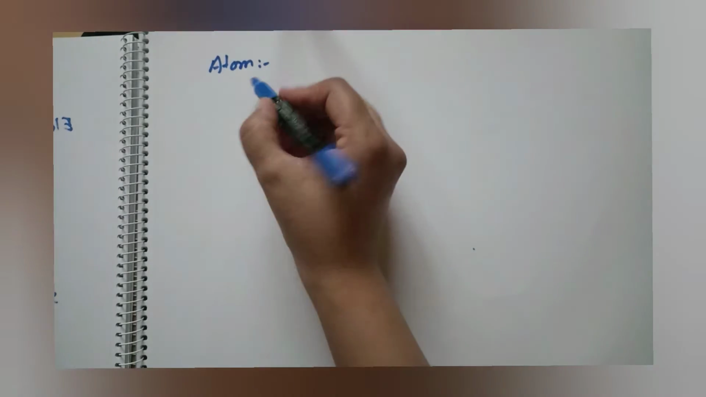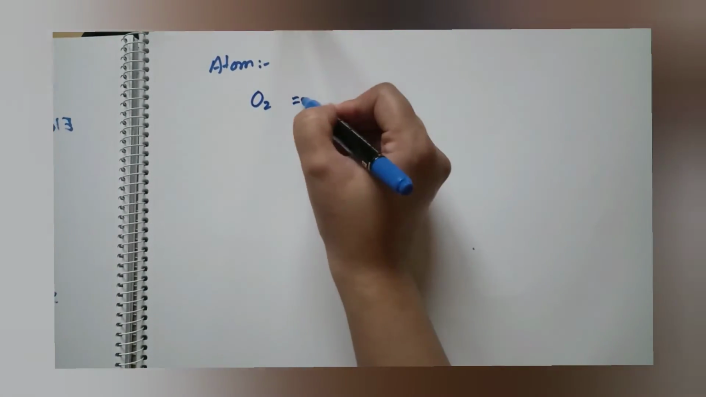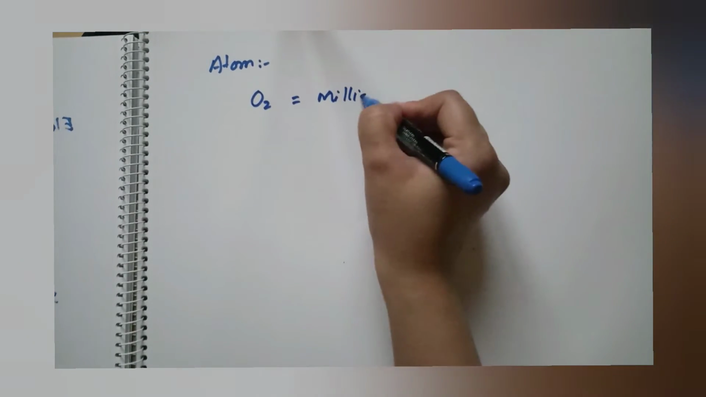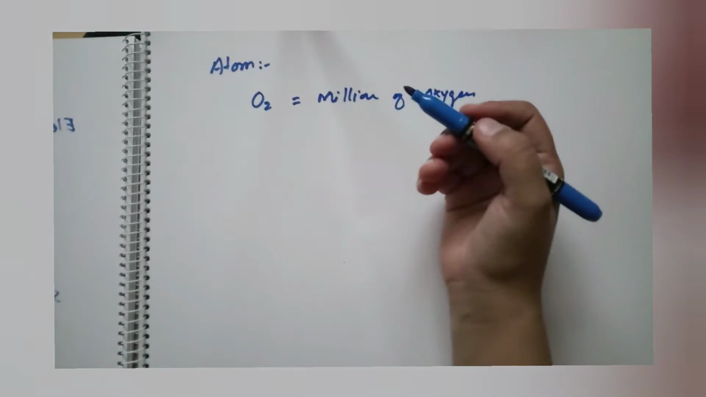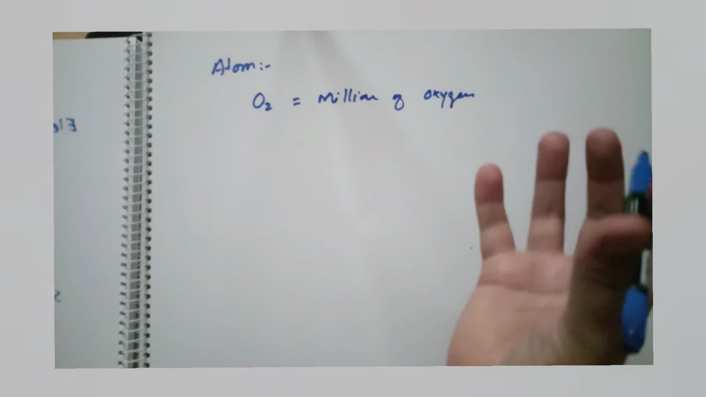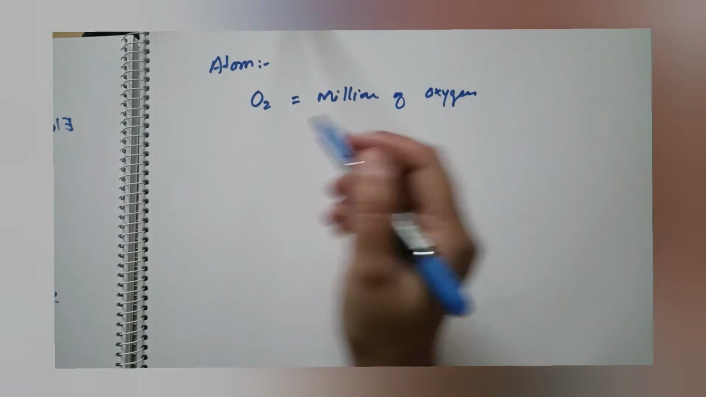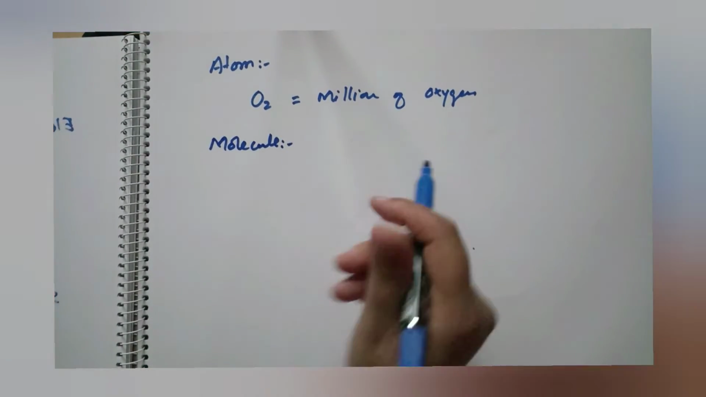For example, oxygen is an element, but this oxygen element is formed by millions of atoms of oxygen, and all the atoms have the same properties and the same state of matter. That's why they form the pure form of a substance, that is an element. Is it clear? Now the next term is molecule.